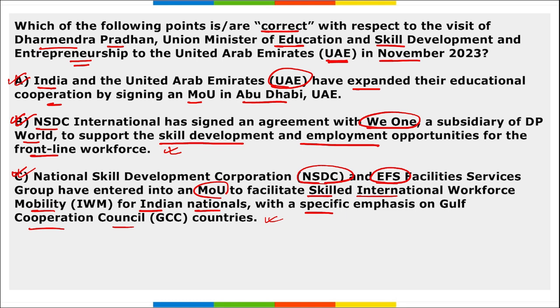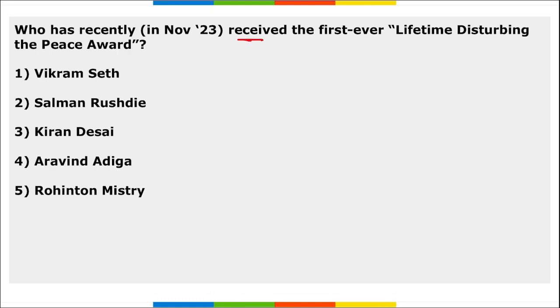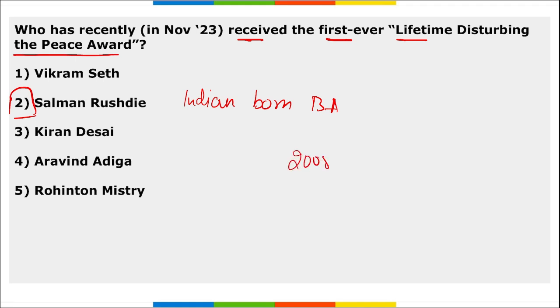Right. Next, who has recently received the first ever Lifetime Disturbing the Peace Award? I repeat, who recently received the Lifetime Disturbing the Peace Award? This was received by Salman Rushdie. Correct. He's an Indian born British American author, and he received the first ever Lifetime Disturbing the Peace Award. This was presented at Manhattan in New York, USA. Correct. And remember, in 2008 he was knighted by Queen Elizabeth II for his service to literature.